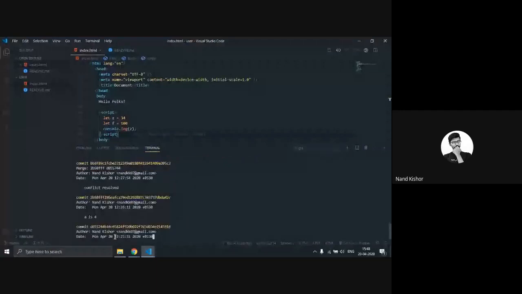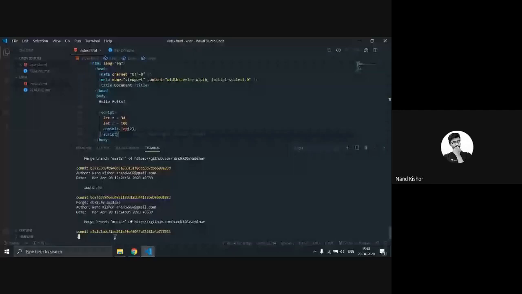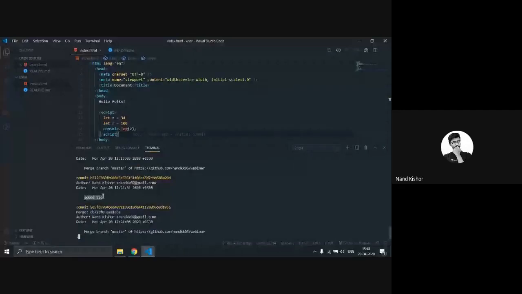If, let's say, I want to go on this file where I committed edit ABC, after reading this, you can't verify what changes I have made into this file. That's why I am saying that please write a proper, good message so that other developers can also understand what changes you have made into this commit.